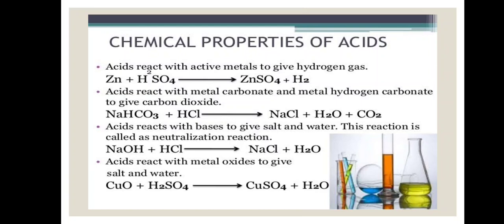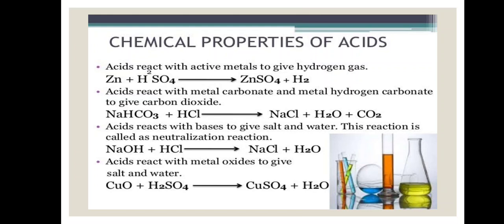The fourth property of an acid is acids react with metal oxides, for example, copper oxide, CuO, and it gives salt and water. Copper oxide is reacting with sulfuric acid and it is producing copper sulfate and water. This is again a neutralization reaction. These are the four chemical properties of acids.